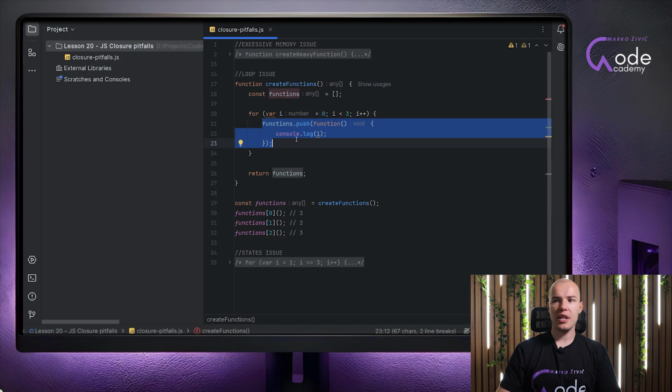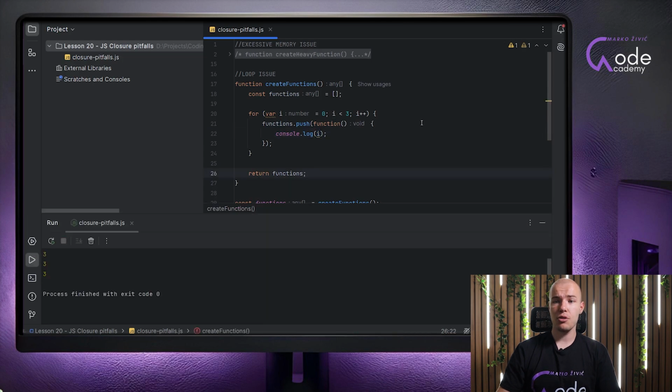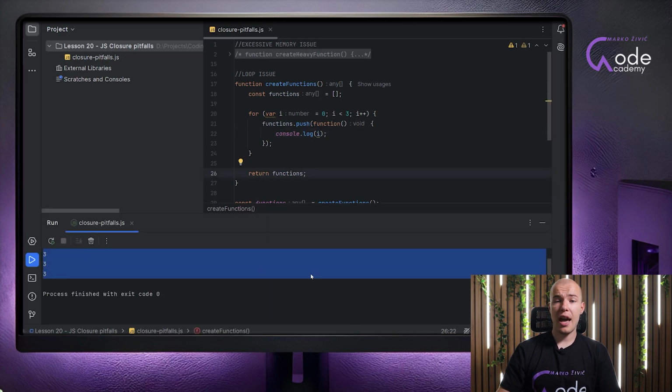As you can see right here, we have a variable that is an array where each function should log a different value for a variable i. But when we run this, we are going to receive a different result. As you can see, we're printing 3 every time. That is because we are using the var keyword, which is a function scope variable, not a block scope variable. So what we are getting here is the result of the fact that all the closures are sharing the same reference to a variable i, which ends up being number 3 in the end.